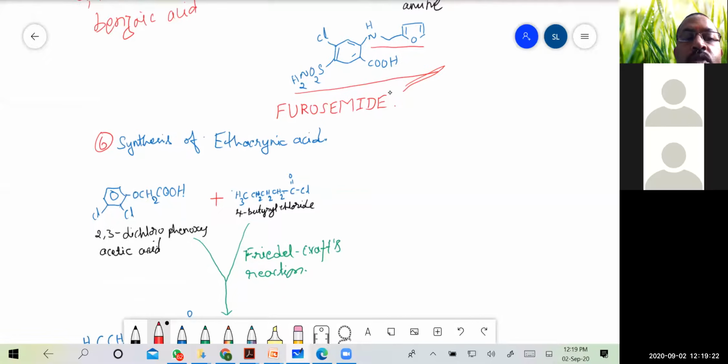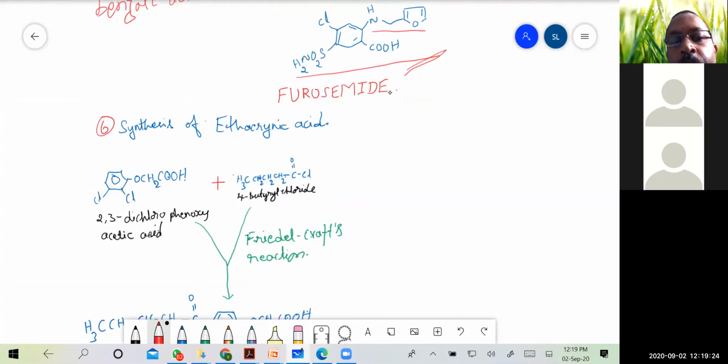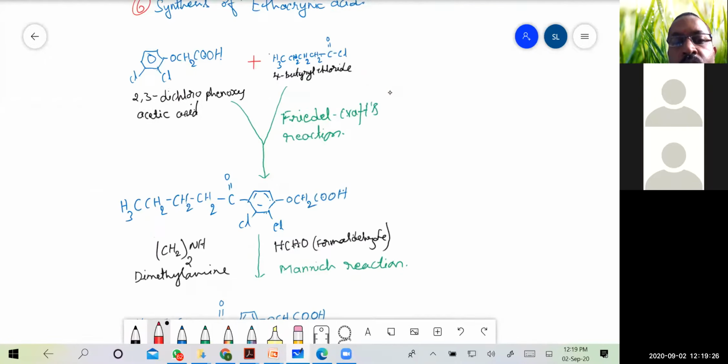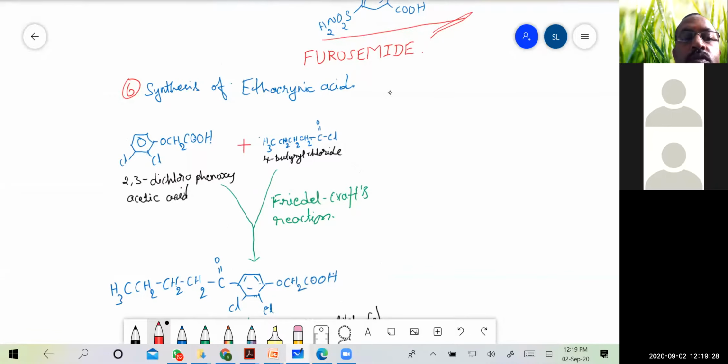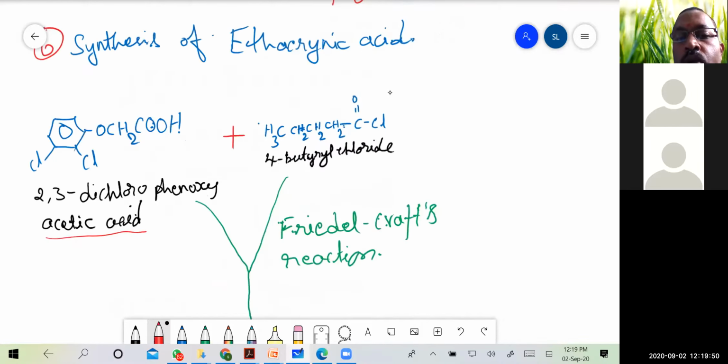Then coming to the synthesis of another compound, that is ethacrynic acid. So here it is also a simple reaction. The two starting materials are 2,3-dichlorophenoxyacetic acid, this is the phenoxyacetic acid, and another reactant is 4-butyryl chloride.